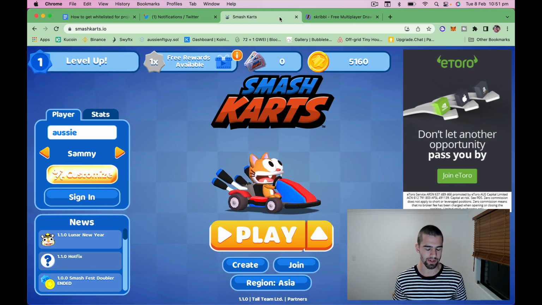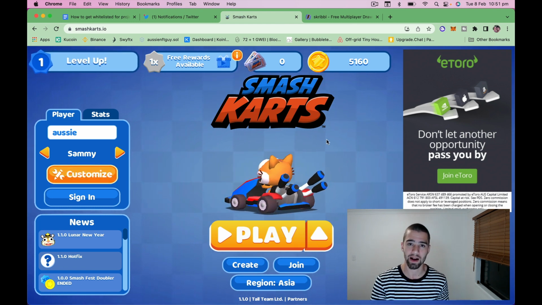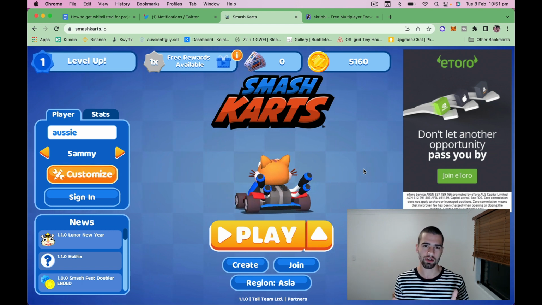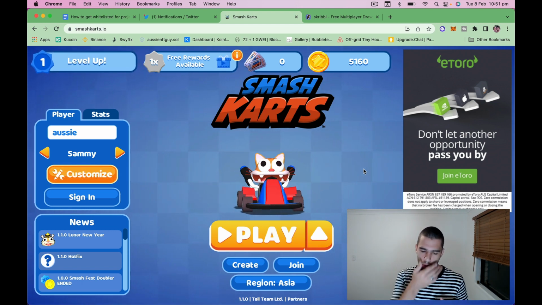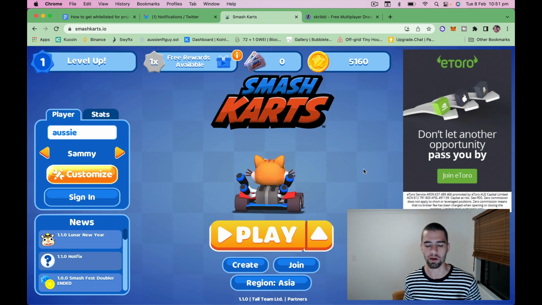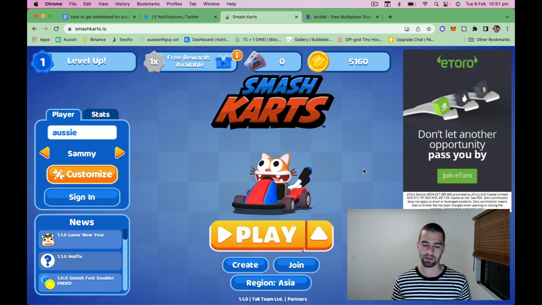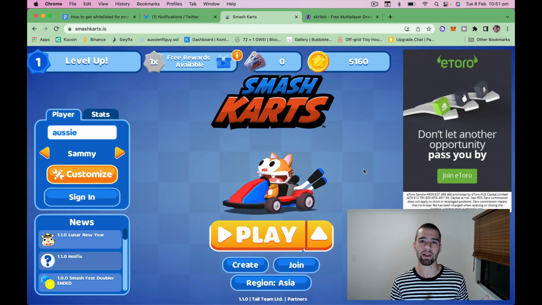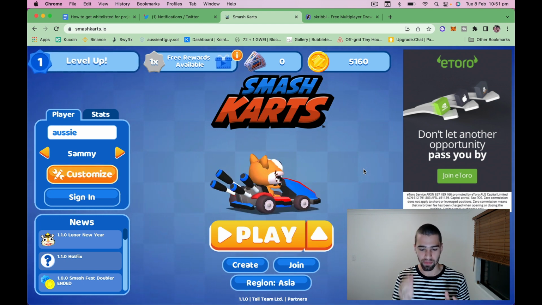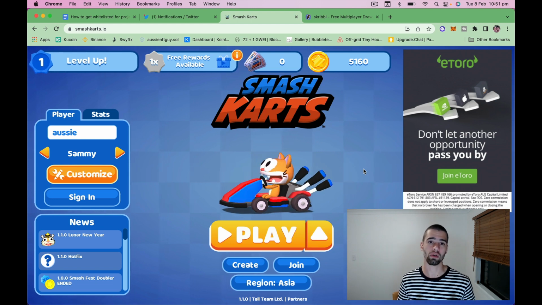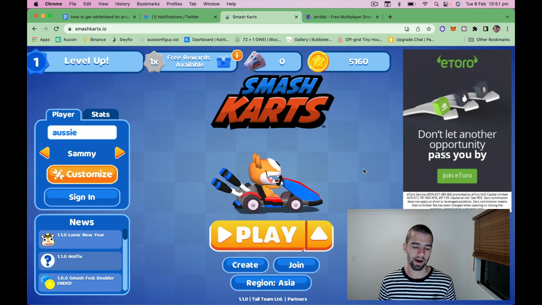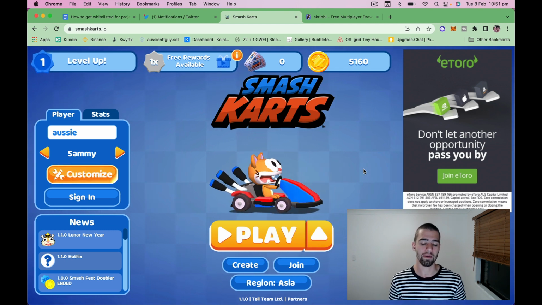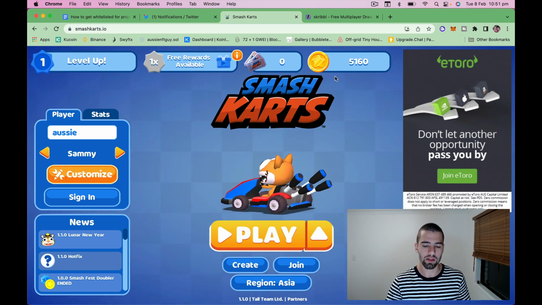Obviously, it's not 100% skill, because sometimes in a game like Smashcards, which is basically kind of like Mario Kart minus the racing element, you just go around and shoot people. Every person you shoot, you get a certain point or whatever. Sometimes when you spawn in Smashcards, you spawn in the worst area, and that's just bad luck. You can't do anything about that. But aside from that, everything else is in your control. What weapons you get, to a certain extent, I guess, is in your control. Where you drive around the map is in your control. All that sort of thing.